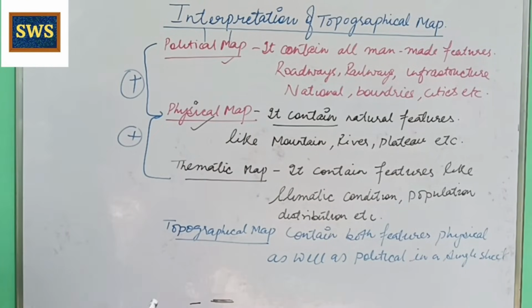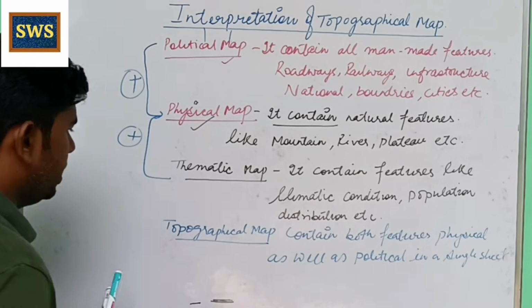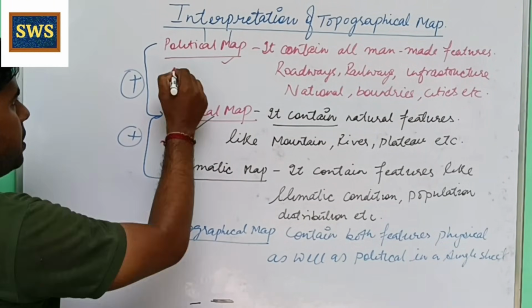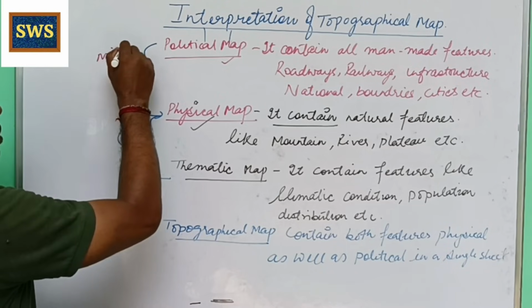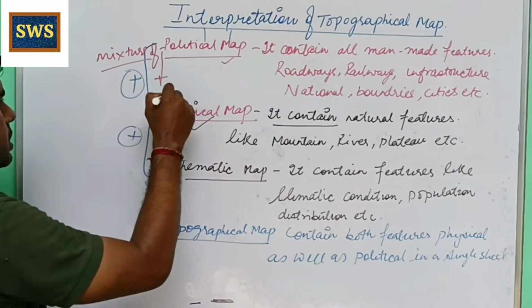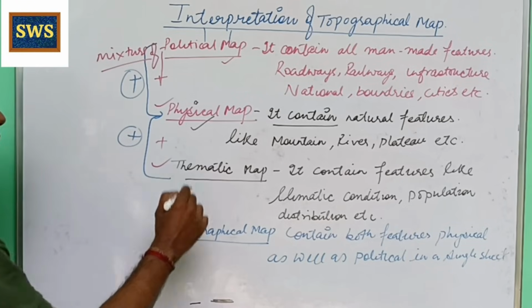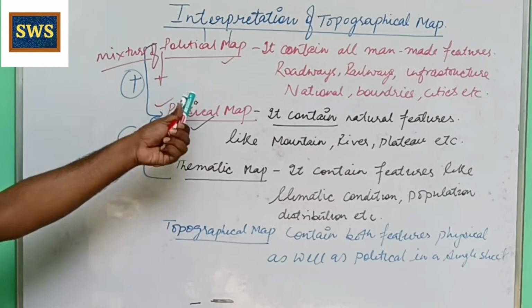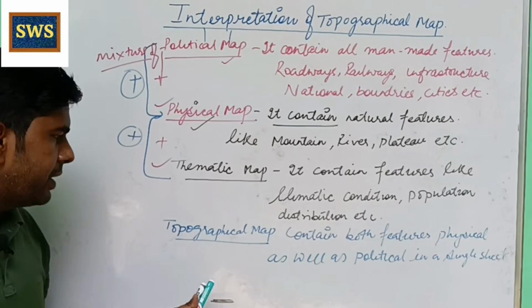In other words, a topographical map is a mixture of political, physical and thematic map.